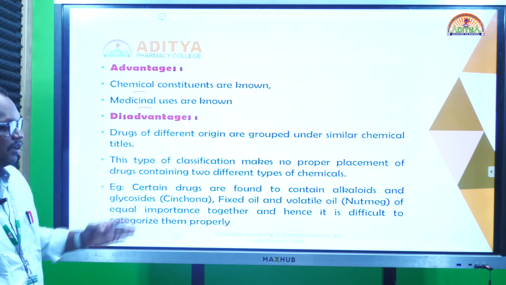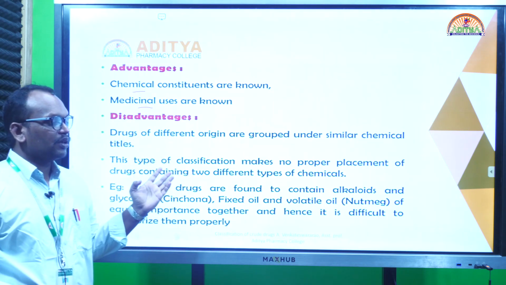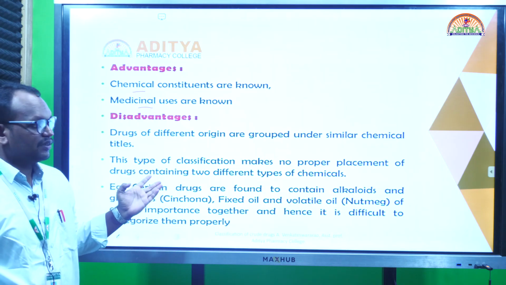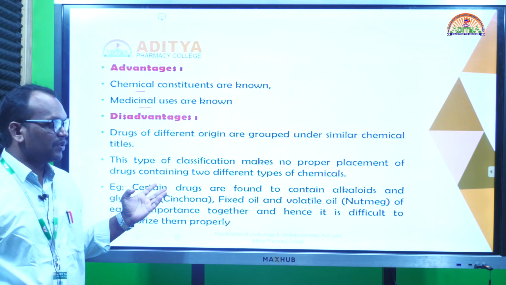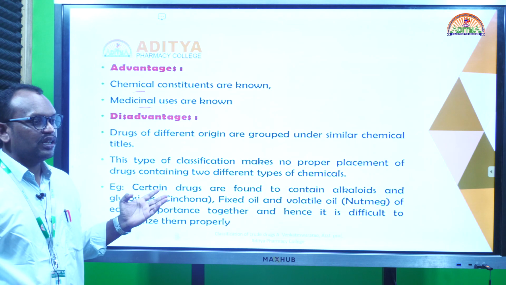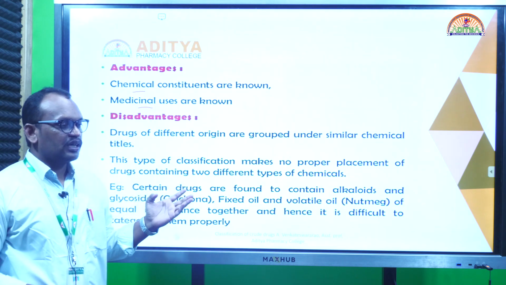Disadvantage: they are grouped according to the most important chemical compound, but their origins are different. For example, senna is obtained from Acacia angustifolia, it is a glycoside, and castor is a fixed oil.